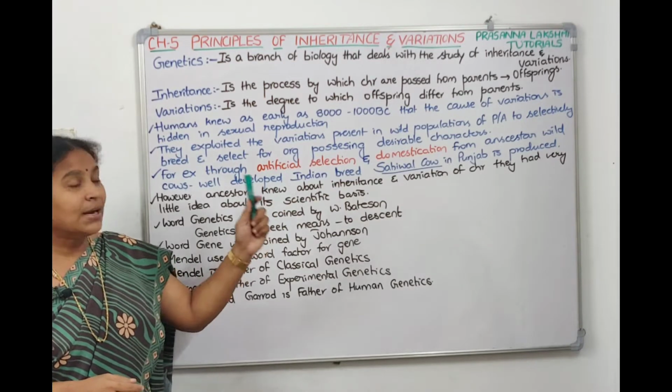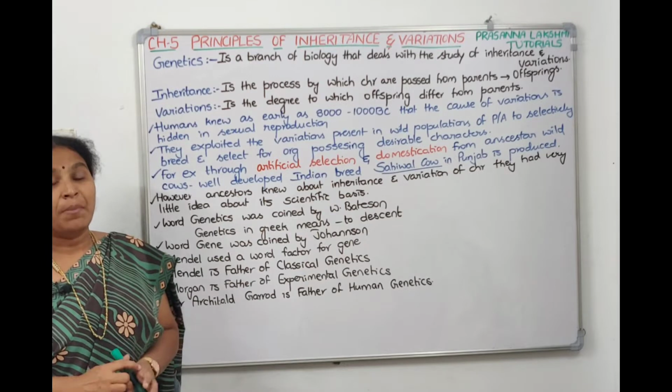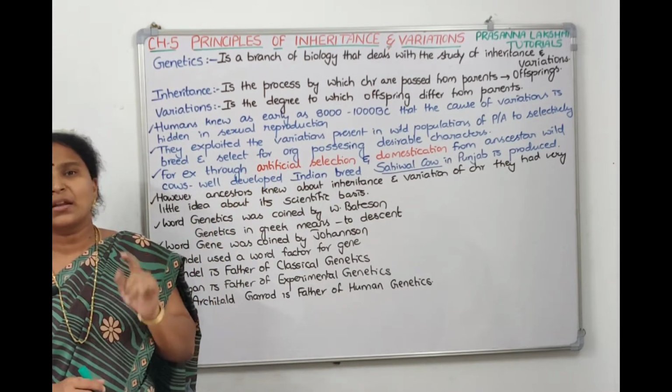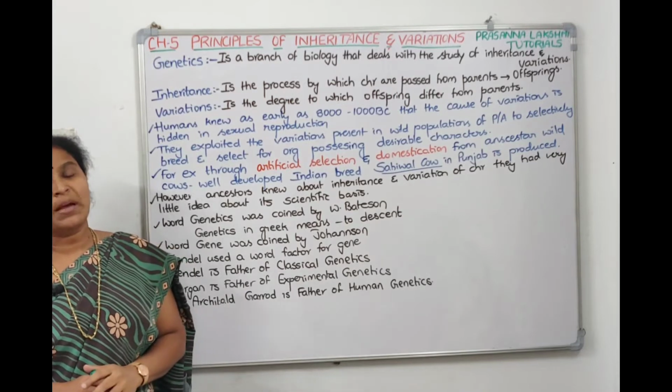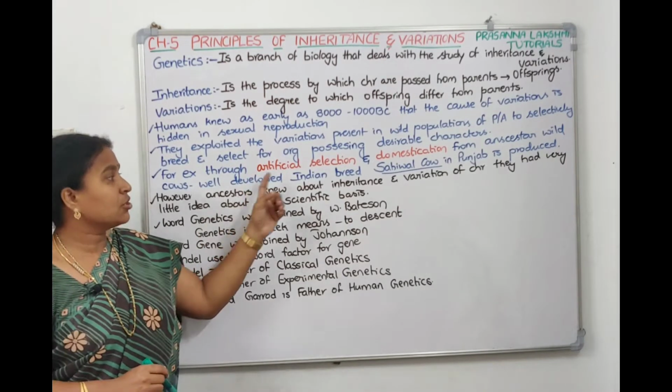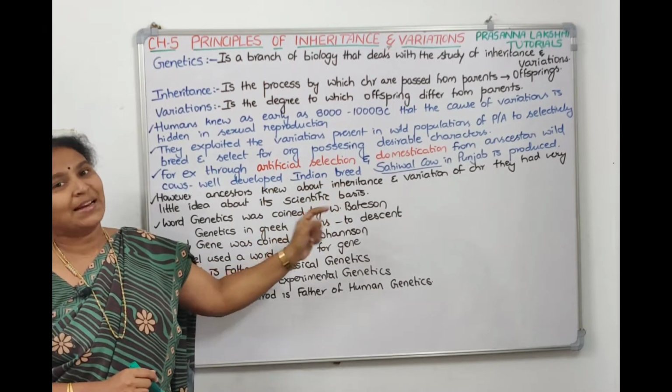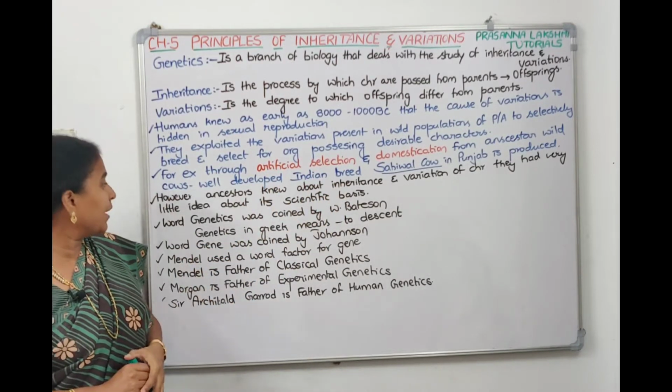So the Sahiwal cow in Punjab was produced with knowledge of these variations, knowing that the variations are hidden in sexual reproduction. By artificial selection and domestication, they produced a well developed Indian breed of cow called the Sahiwal cow, in Punjab.